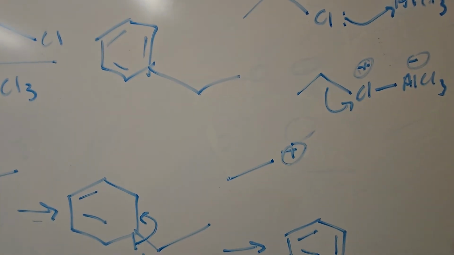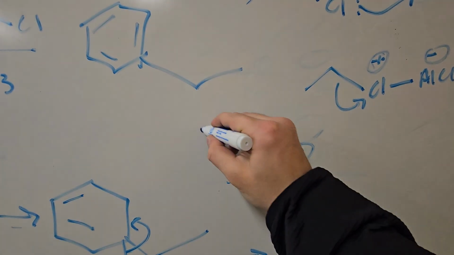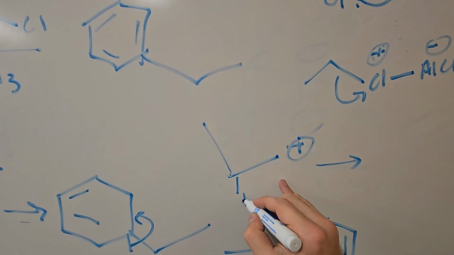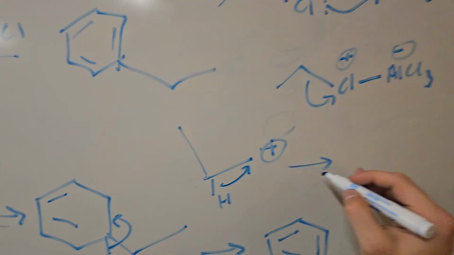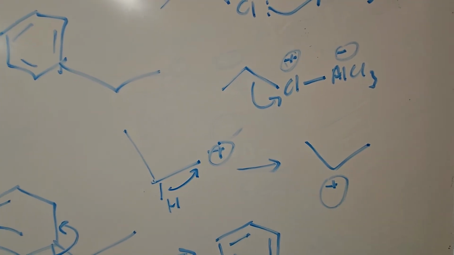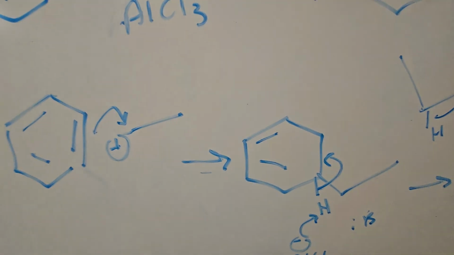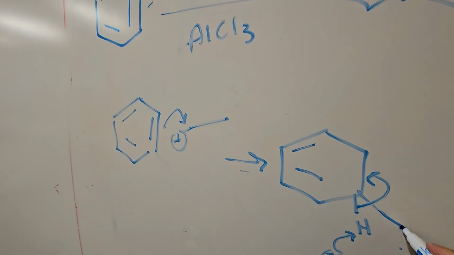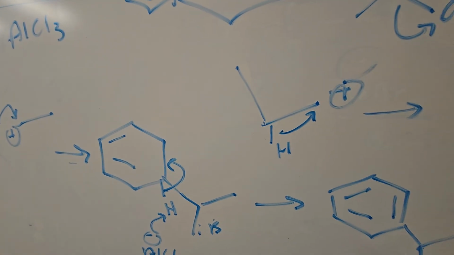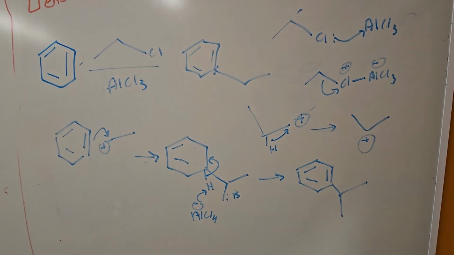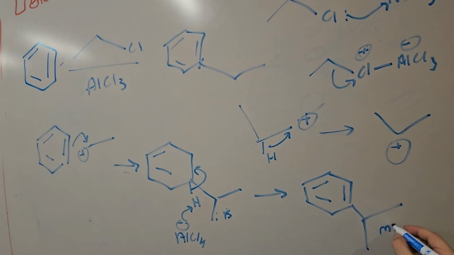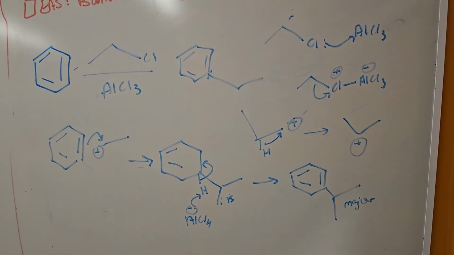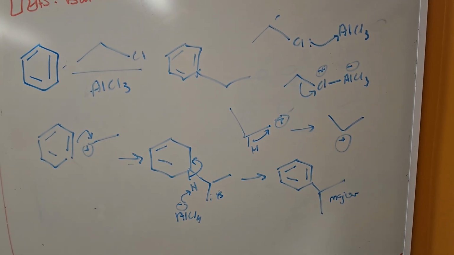An important note to mention is that if our R group is able to rearrange its plus with hydride shifts or methyl shifts, like so, it will do so. Thereby, the final product looking like such, where this would be our major product, and our unshifted carbocation alkylation would be our minor product.